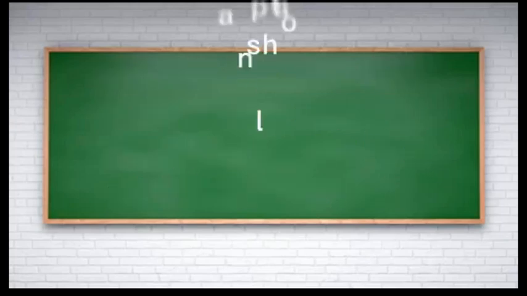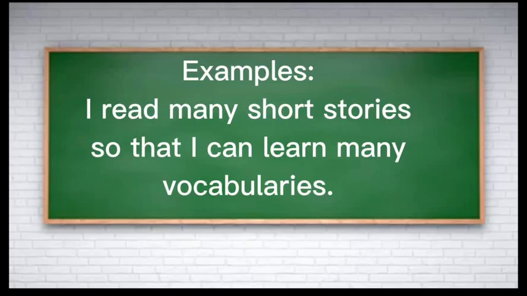Let's see examples. I read many short stories. I read many short stories so that I can learn many vocabularies. So that I can learn many vocabularies. That means subject, modal can, and learn, verb, infinitive. So after so that, we can use clause, that means subject with modal verb with verb infinitive.